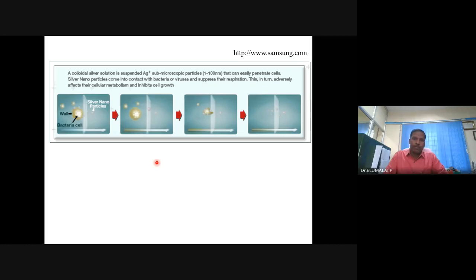How does it happen? This is how it happens. It kills the cell membrane of the germs, bacteria. It effectively kills the bacteria or germs, so that the surface is always kept fresh.